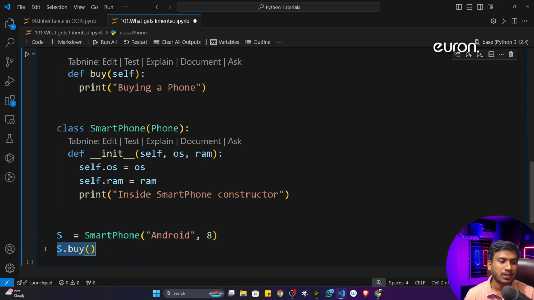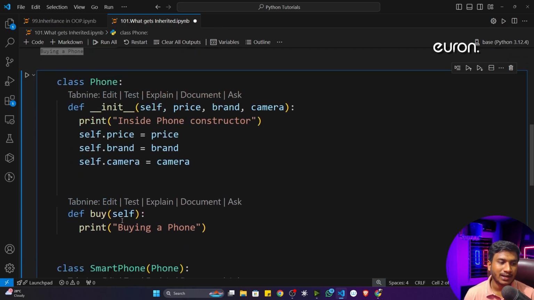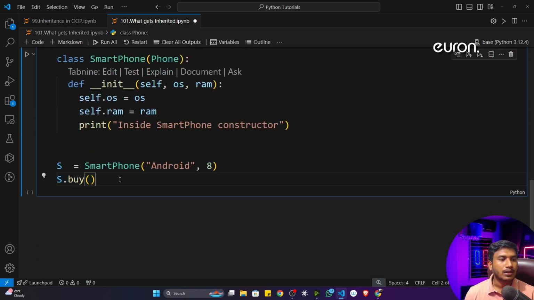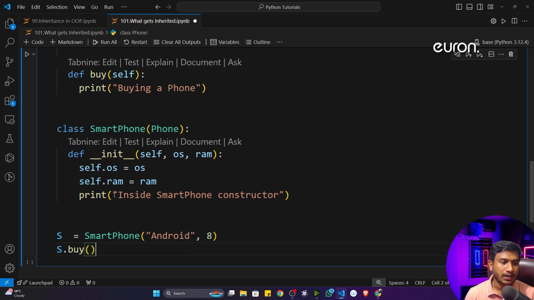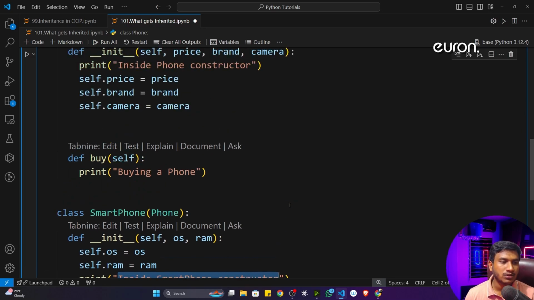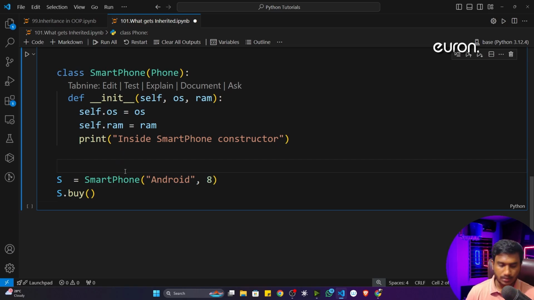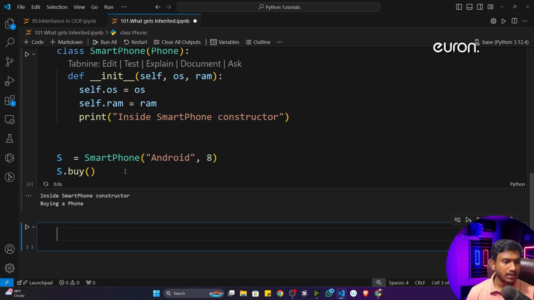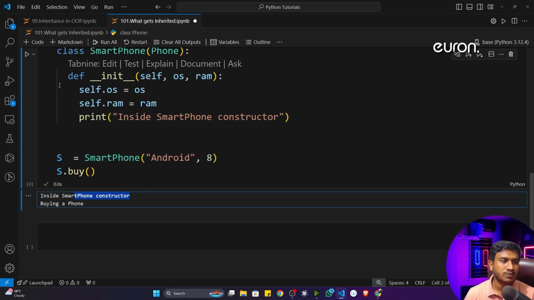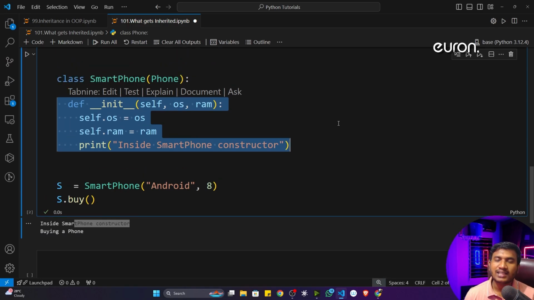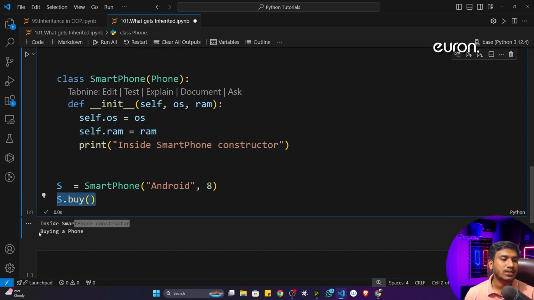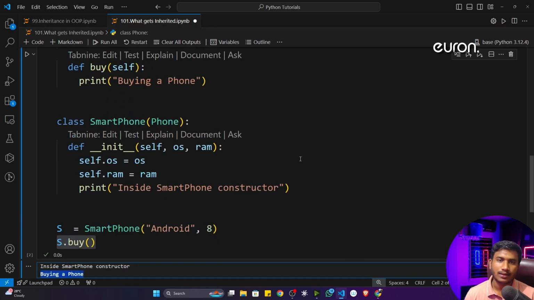Then I'm trying to access the method of the parent class, this particular buy. Now if I execute the program, will it execute inside smartphone constructor or inside phone constructor? It will print inside smartphone constructor, because the child class has the constructor. That's why it executes at the very first, then it executes the buy method.